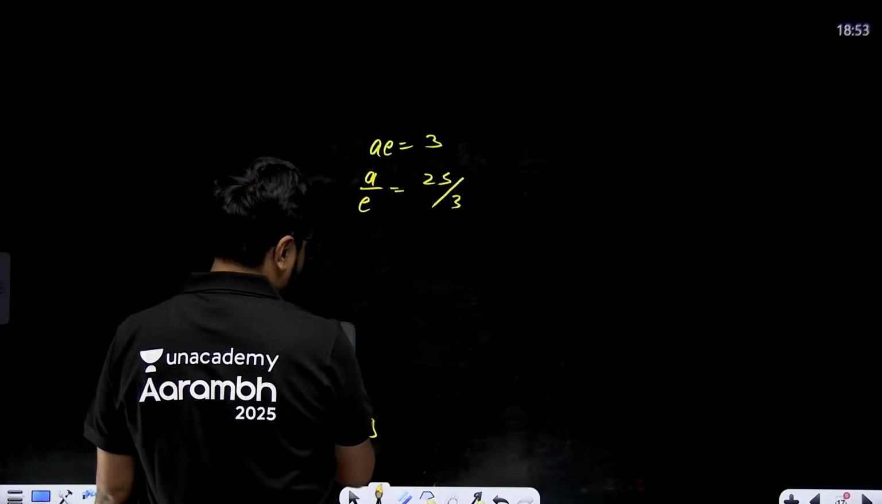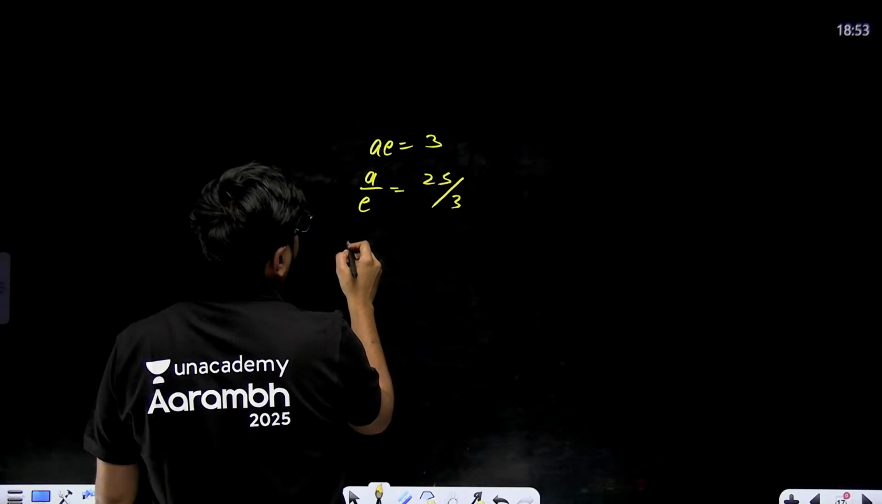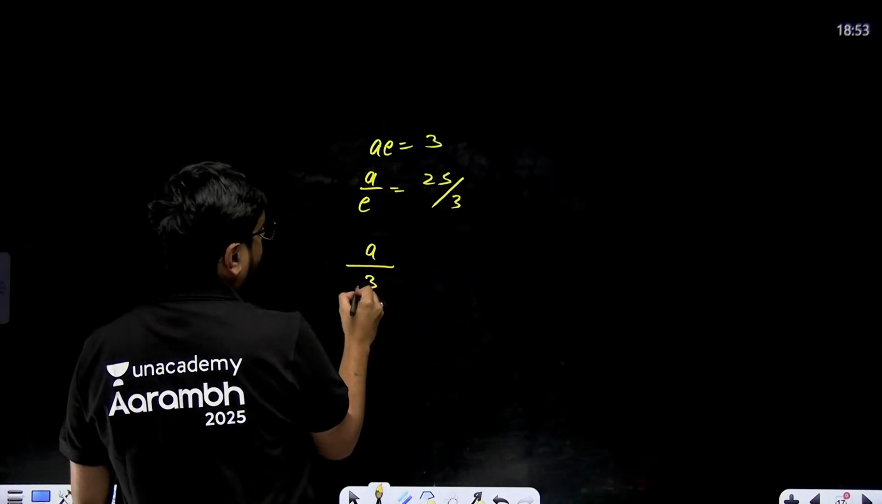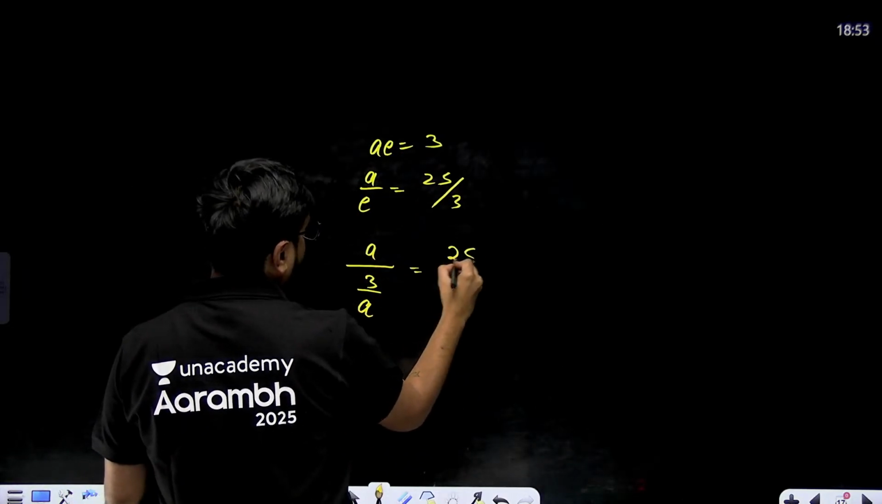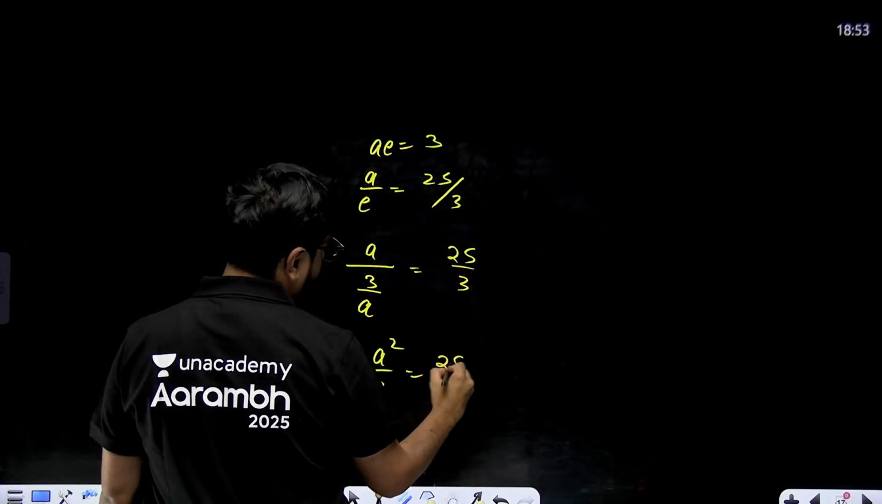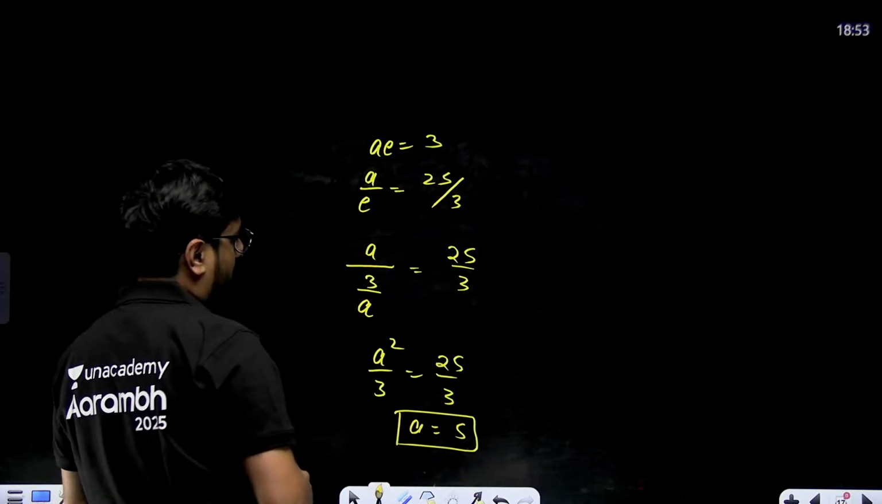Any other way? If you can think of a good one, comment. So let's solve. I'm putting the value of e, which will be 3 by a, so a upon e is equal to 25 by 3. So this will become a square by 3 is equal to 25 by 3. So a I am getting 5. a will come out to be 5.